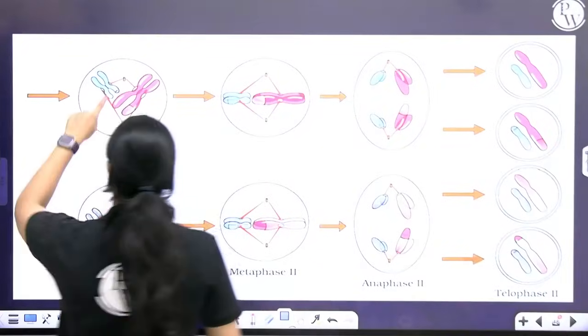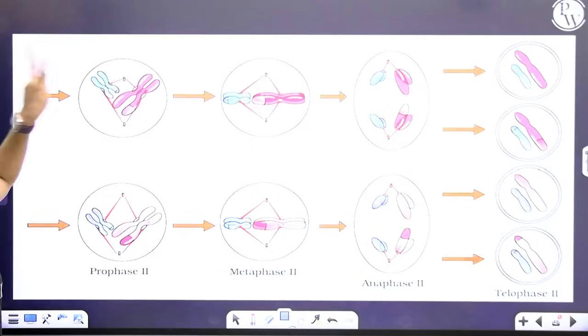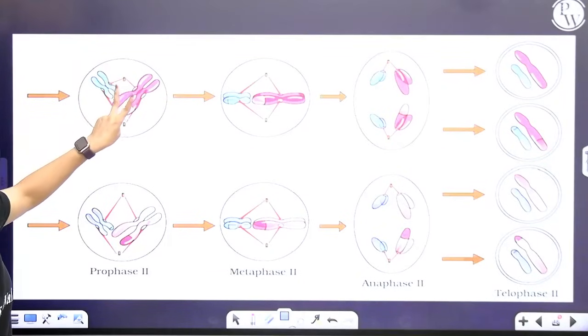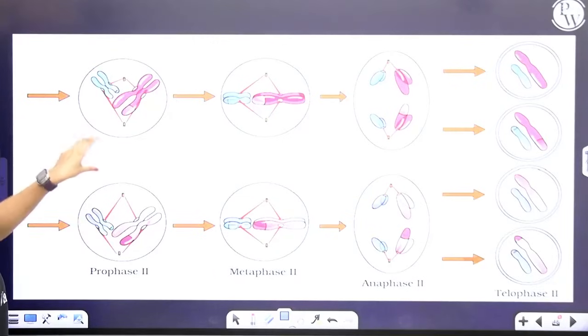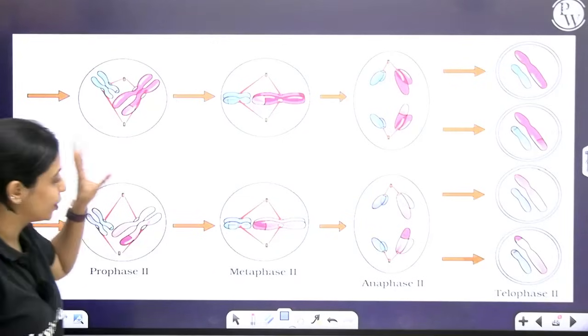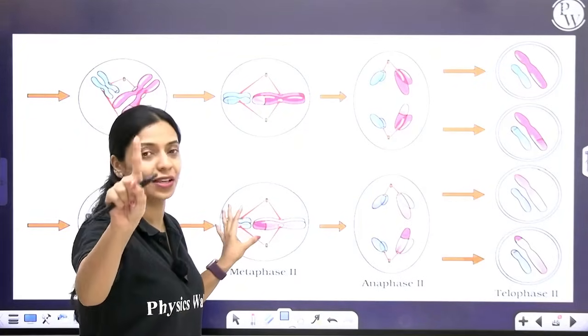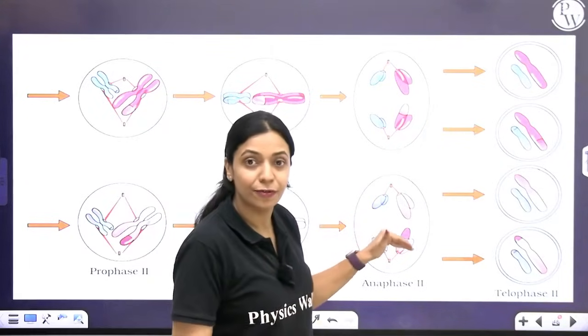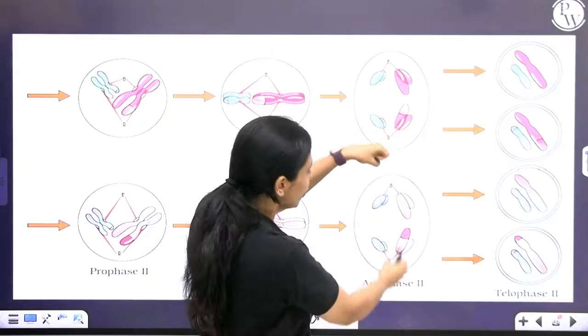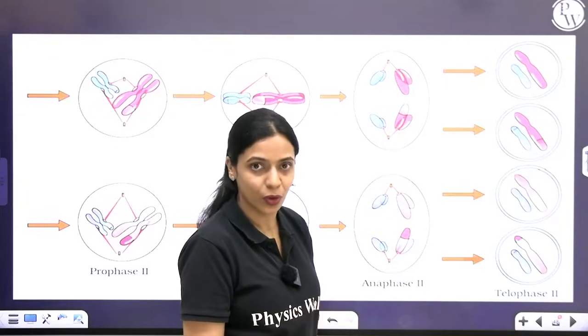After meiosis I, we had two cells with two chromosomes each, two chromatids each. During prophase, condensation will happen, spindle assembly will happen. During metaphase, one metaphasic plate or equatorial plate will form in each cell. During anaphase, the centromere will split and pull the sister chromatids towards the opposite poles.